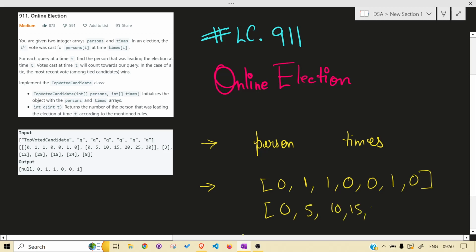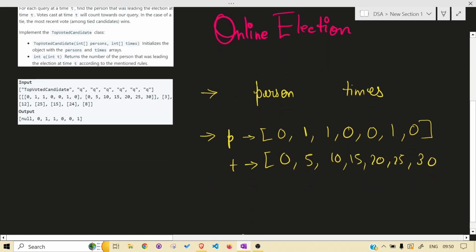Times 5, 10, 15, 20, 25, 30. So this one is the person array, this is the time array. What we are given is that at a certain time this person voted: at time 5 person 1 voted, at time 10 person 1 voted. So this much is clear, the significance of the person array and the times array.